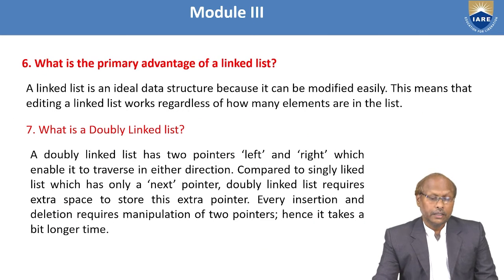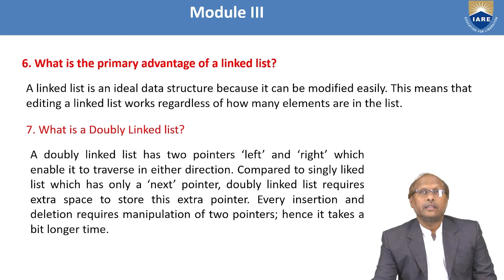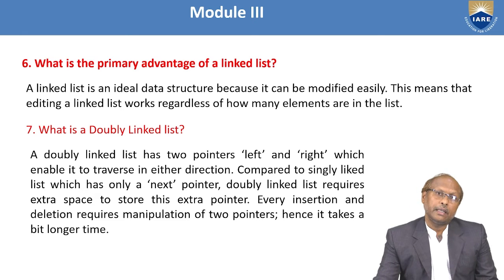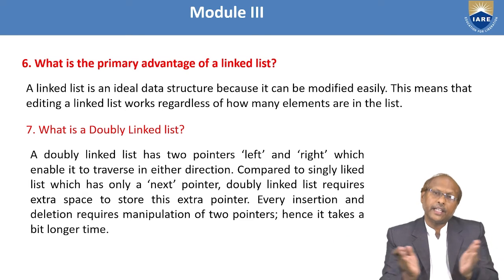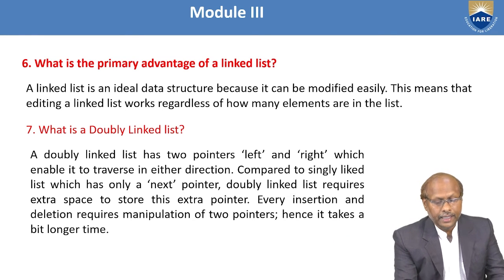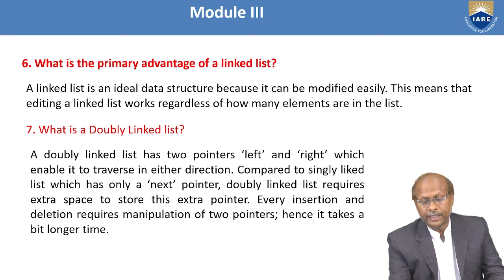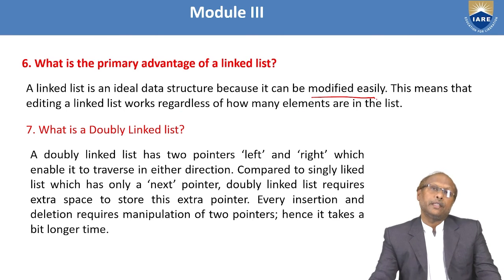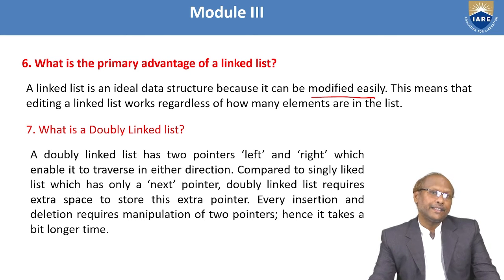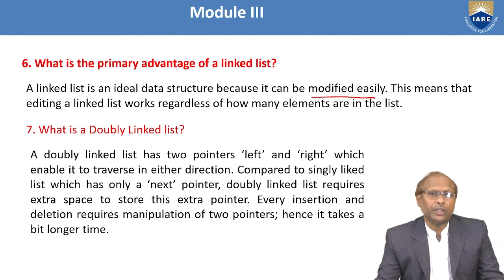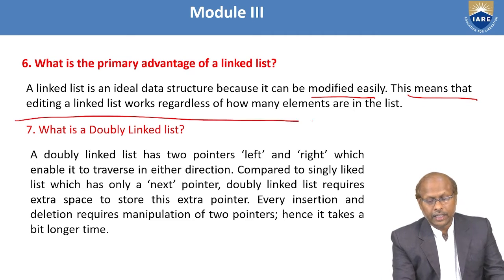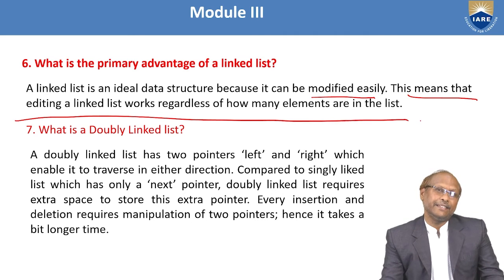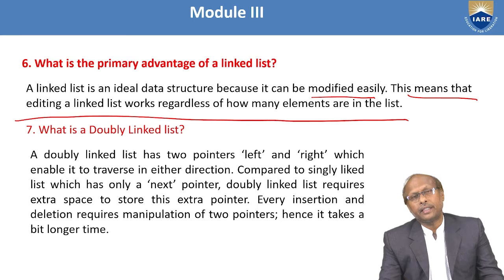Next, they may ask, what is the primary advantage of linked list? The primary advantage of linked list is mainly in terms of being memory efficient, because memory can be allocated dynamically or deallocated dynamically. That is also a main advantage. A linked list is an ideal data structure because it can be modified easily. At any point you can modify. At any point you can insert. At any point you can delete. Once you insert, memory will be allocated. Once you delete, memory will be deallocated. So editing a linked list works regardless of how many elements are in the list. Editing is easy. That is the main advantage of linked list.